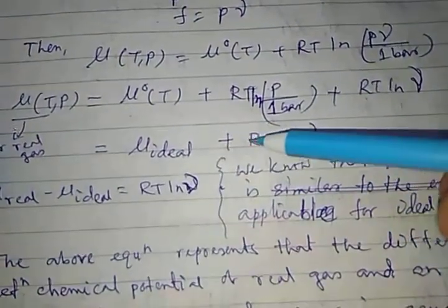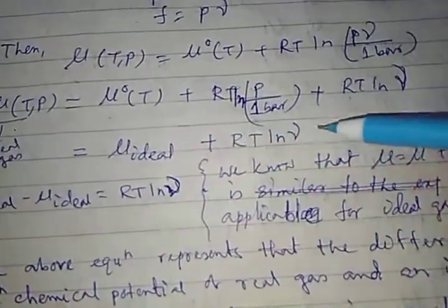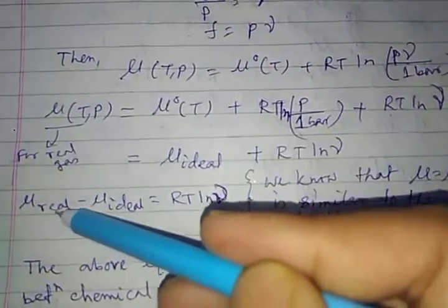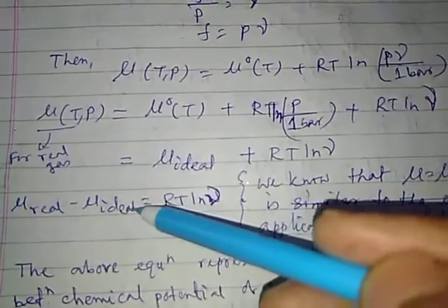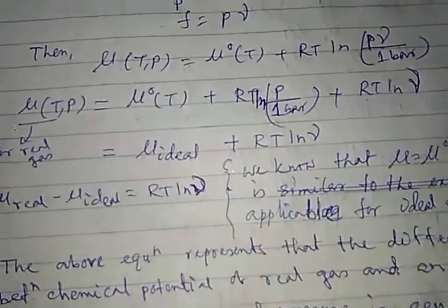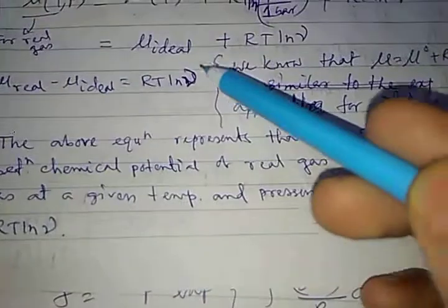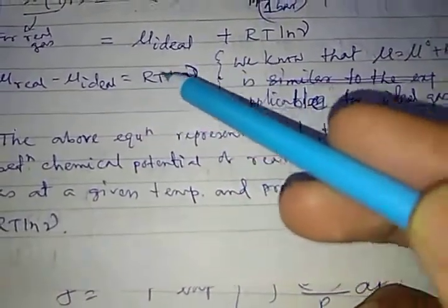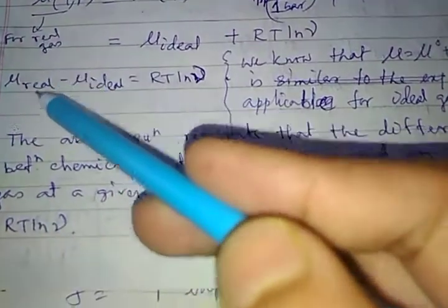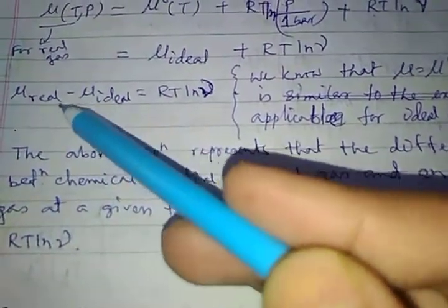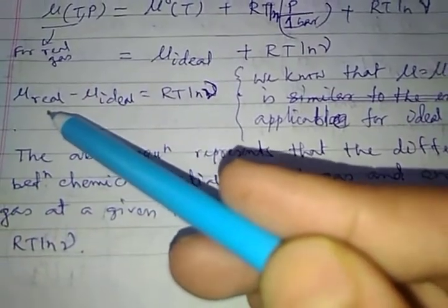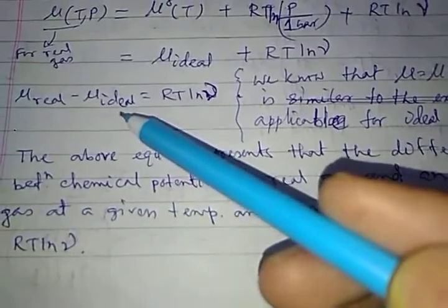Now I have an excess term, RT ln gamma. If I subtract, mu real minus mu ideal will be RT ln gamma. That means the quantity RT ln gamma refers to the chemical potential of the real gas minus the chemical potential of the ideal gas.